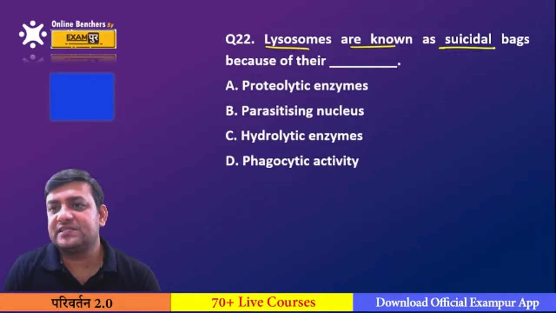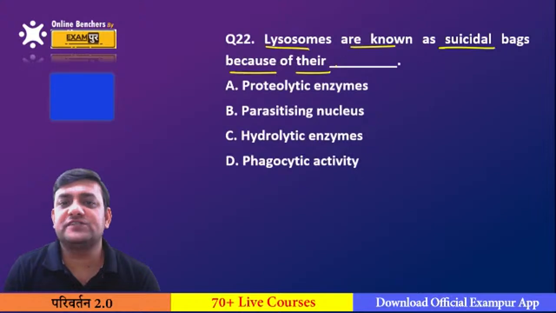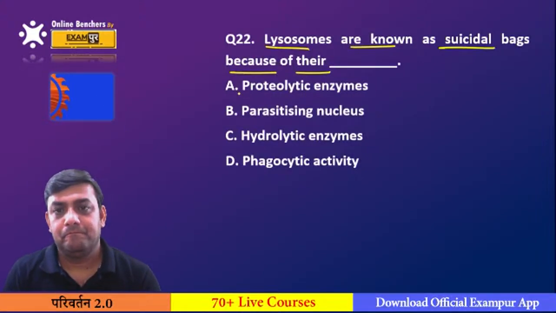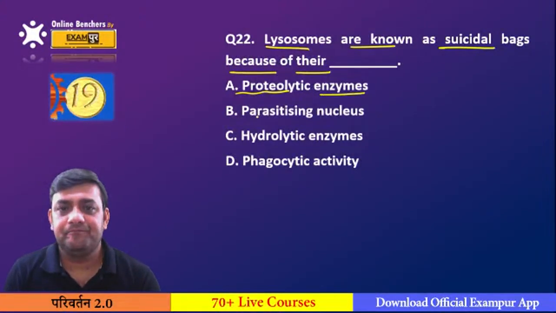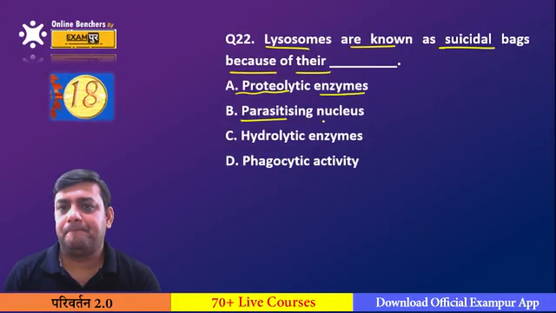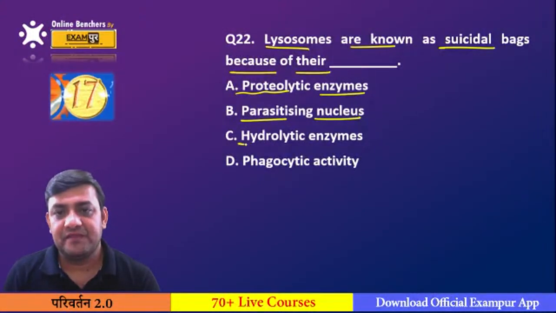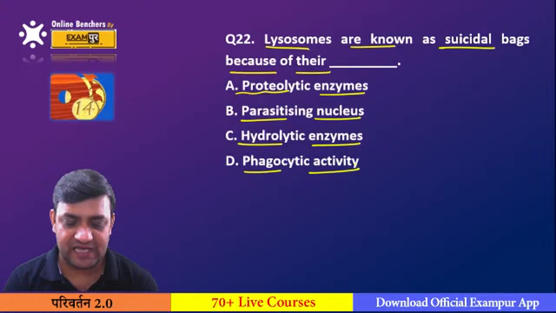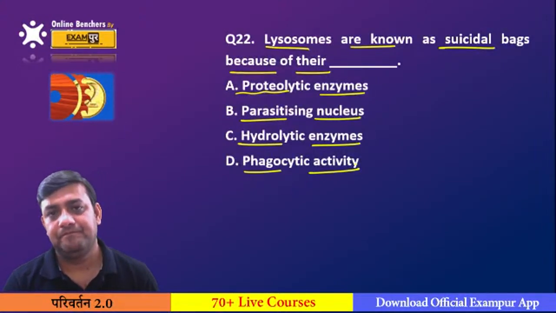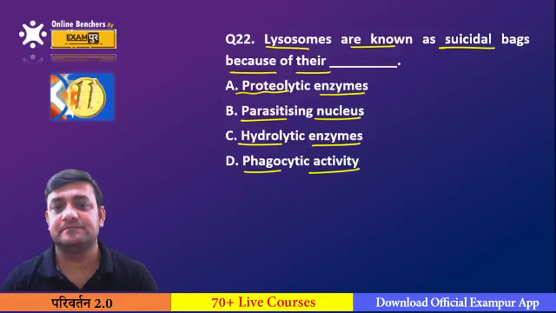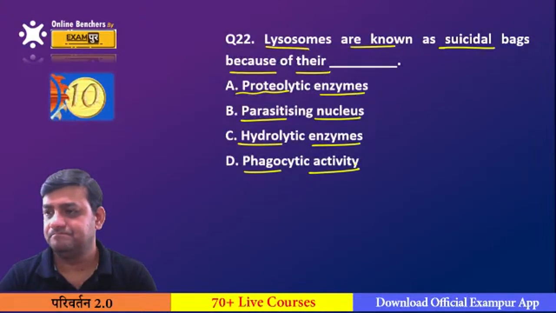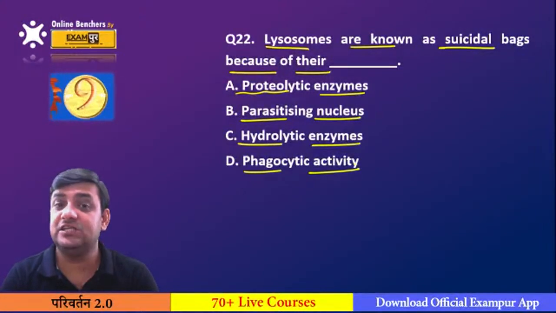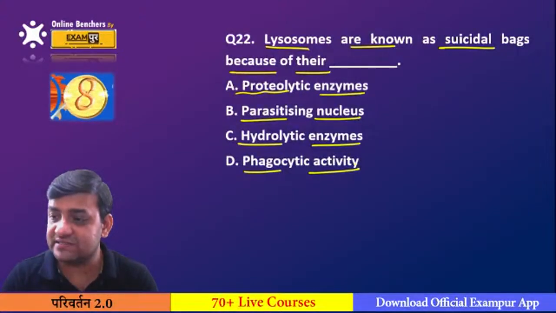Lysosomes are known as suicide bags because of their proteolytic enzymes, parasitic nucleus, hydrolytic enzymes, or phagocytic activity. Why are lysosomes considered suicide bags? Because they have the capacity to damage their own cells.